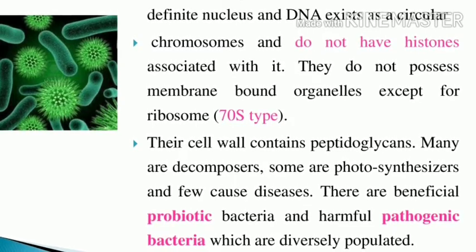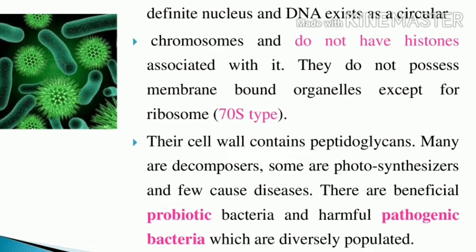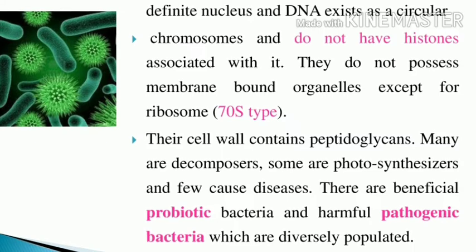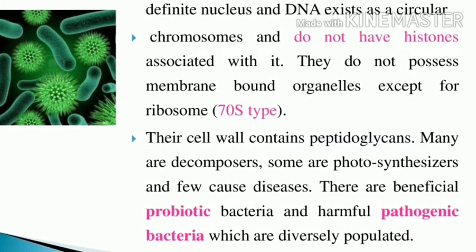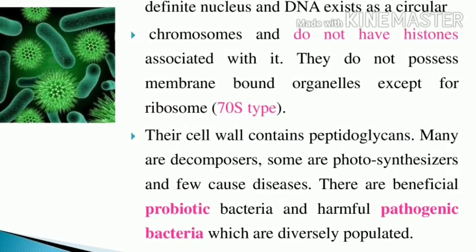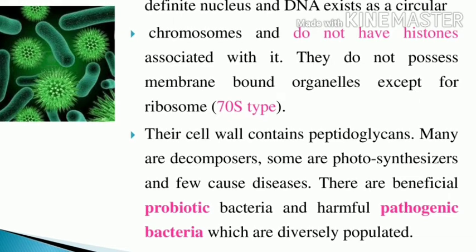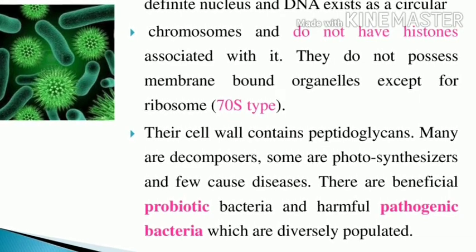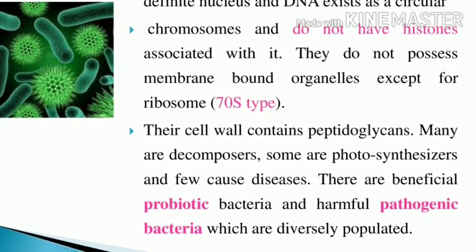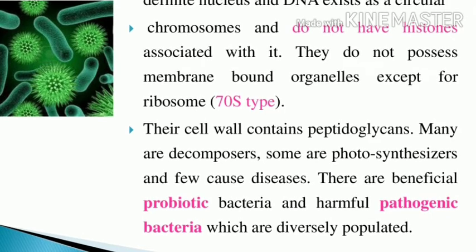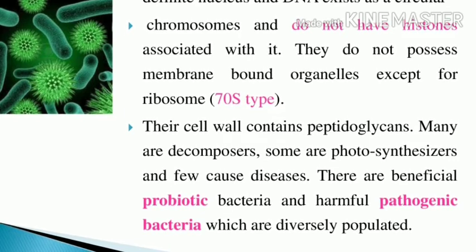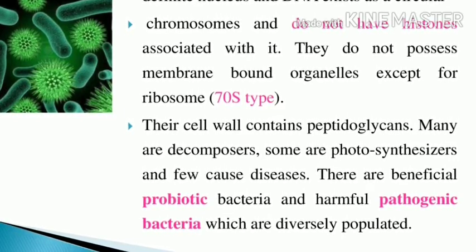Bacteria are prokaryotic cells with no definite nucleus, and the DNA exists as circular. The chromosomes have no histones associated with them, and the only organelle is the ribosome, which is the 70S type. So these are the features of domain Bacteria. The cell wall contains peptidoglycan, underline it. Some are decomposers, some are photosynthesizers, and a few cause disease. So these are beneficial bacteria and harmful bacteria. Beneficial is the probiotic bacteria, harmful is the pathogenic bacteria.